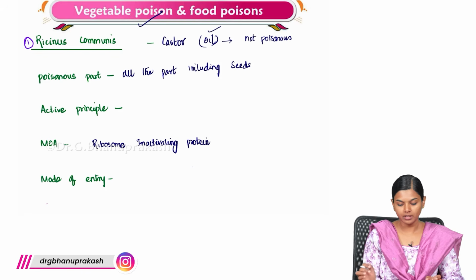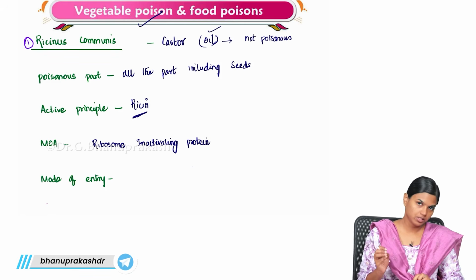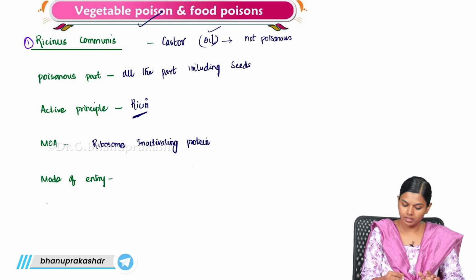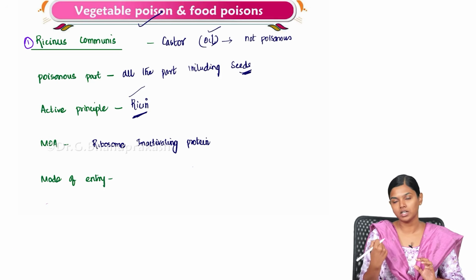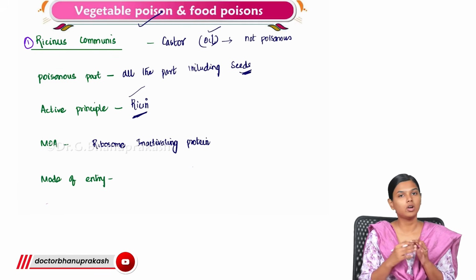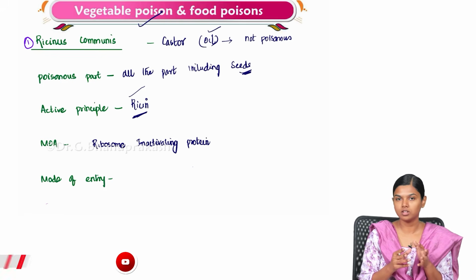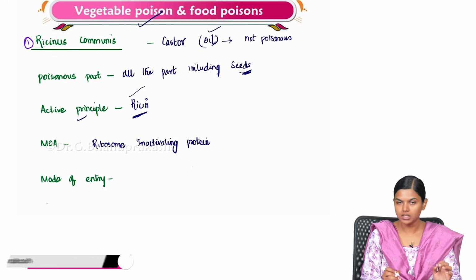Why is that? Because of ricin, which is the active principle of Ricinus communis. This ricin is left back in the seed after extracting the oil, so no ricin goes into the oil that you extract from the seed. Only it stays back in the seed. Because of that, the oil is not poisonous and can be consumed. So all the parts are poisonous except for the oil extracted from the seeds of the Ricinus communis.